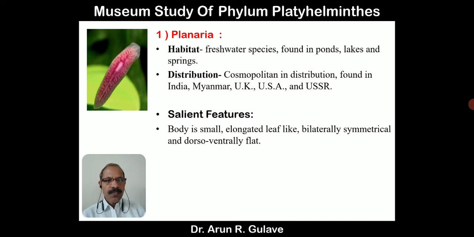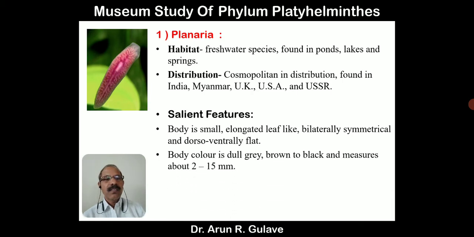Now salient features. We will discuss some general characters, or you may call them salient features. See on the left side there is a figure so that you can get the salient features. Body is small, elongated, leaf-like, bilaterally symmetrical and dorso-ventrally flattened. Flatworms. Dorso-ventrally flattened body. Symmetry is bilateral. Shape is leaf-like and